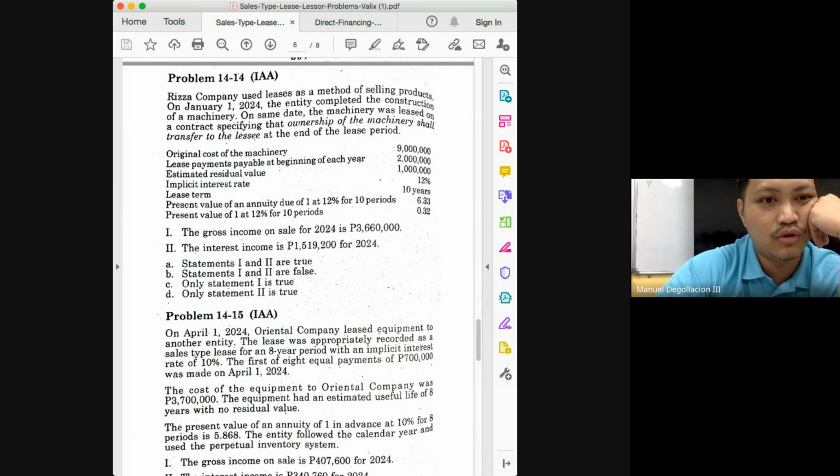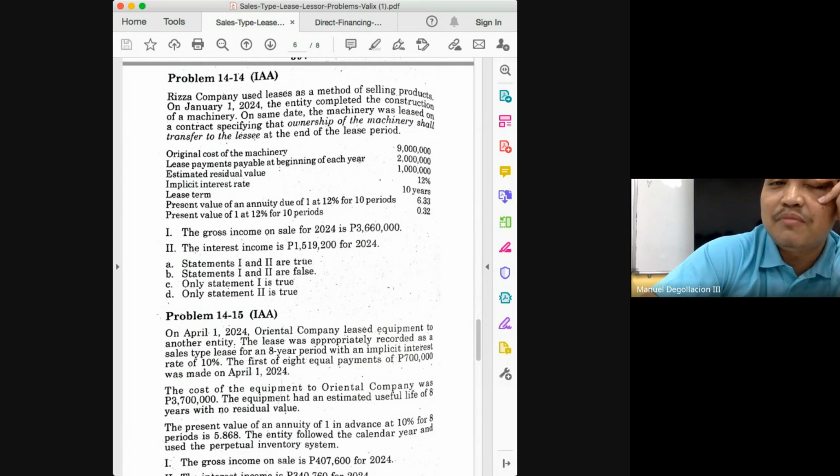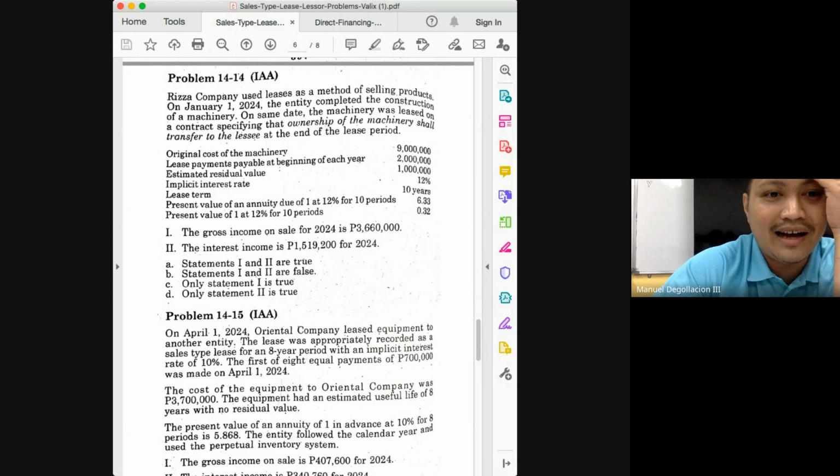Next would be the total receivables, the present value. But what information is being given, class? The ownership of the machinery will transfer to the lessee. So do you think the estimated residual value will be relevant in this problem, class? No, because we will not be getting this residual value because ownership will transfer to the lessee. So what do we do with the 1 million? Ignore. Okay, so in this case, you just multiply 2 million by 6.33, annuity due because payments are at the beginning of each year. How much is 2 million times 6.333? 12,660,000.